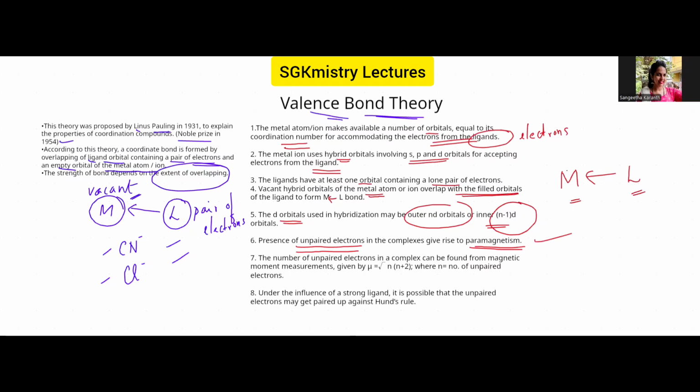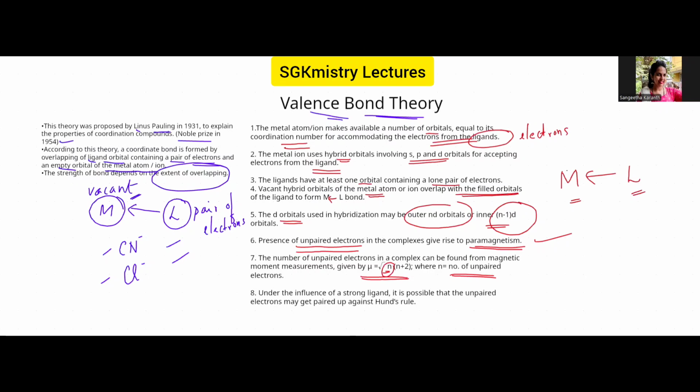Now, if there are unpaired electrons, then we can find out the magnetic property by this particular formula. Mu is equal to the square root of n into (n plus 2), where n is the number of unpaired electrons. So if there is, let us say, one unpaired electron, then you substitute n is equal to 1 in this formula to find out the magnetic moment.